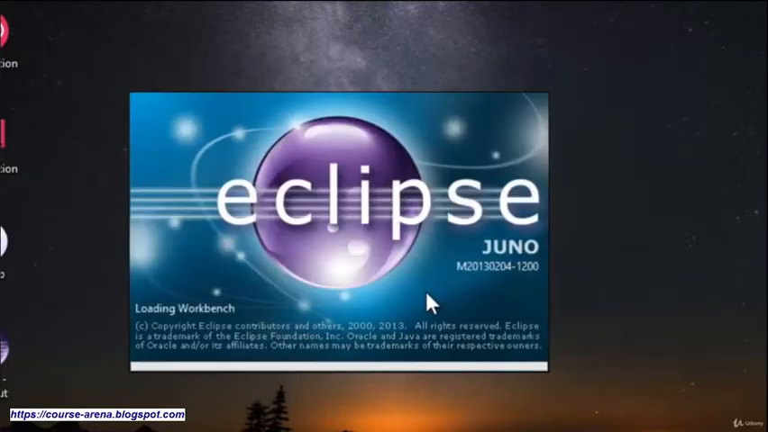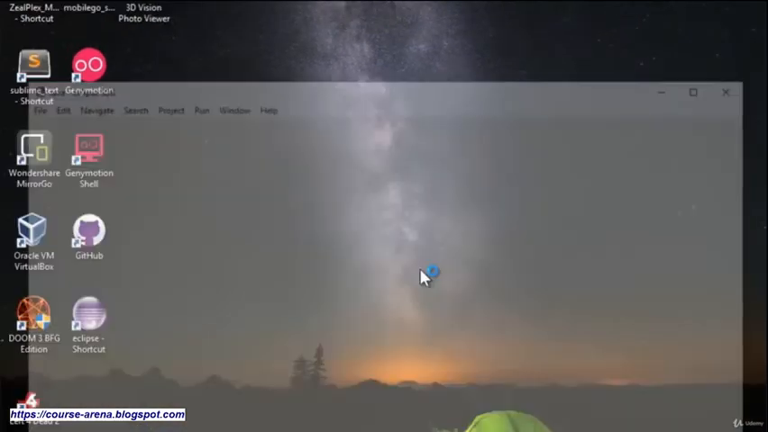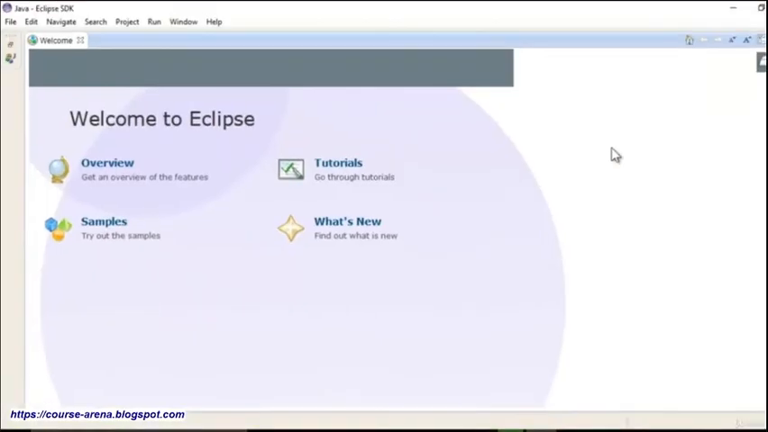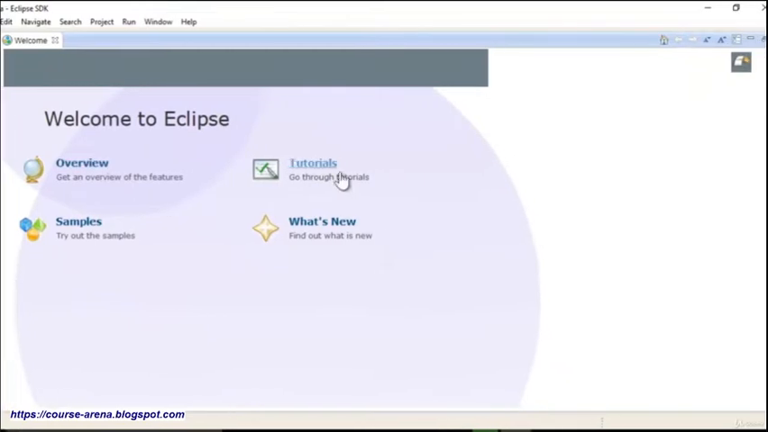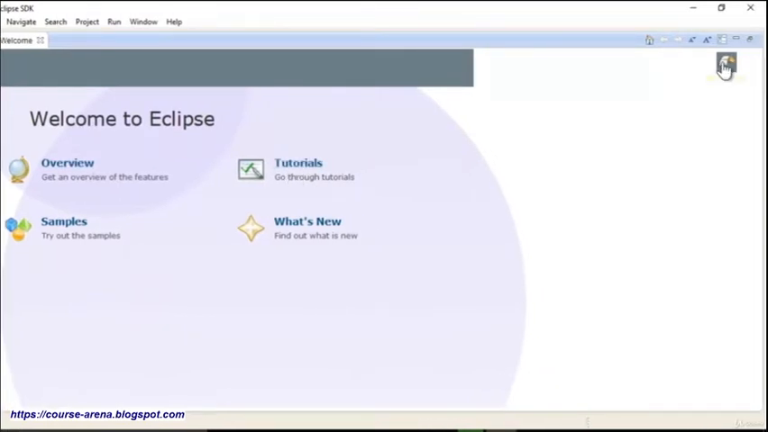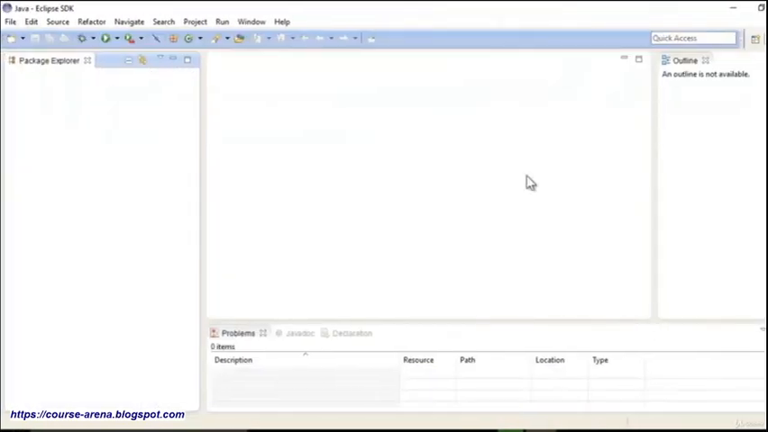Now it is going to create a workbench for us, and whatever we type inside Eclipse is going to be inside here. If you want, you can follow the tutorials or just hit on workspace. So I'm going to click on it, and this is how the IDE looks for Java. There you see the Java SDK file. Whatever we do over here will be there.